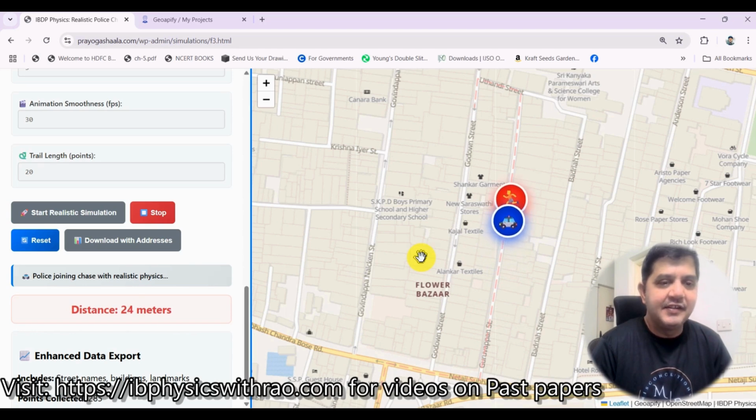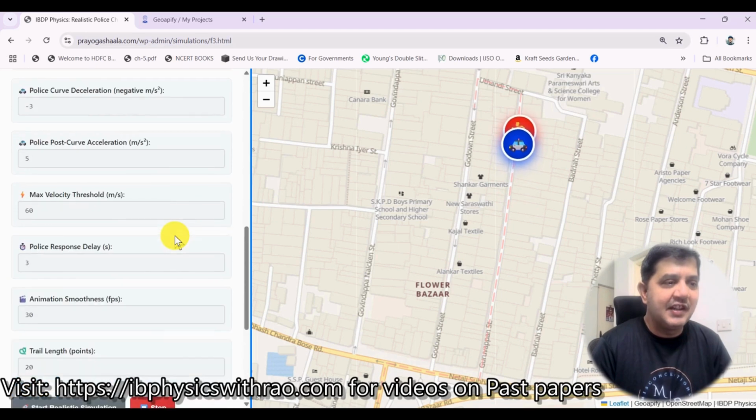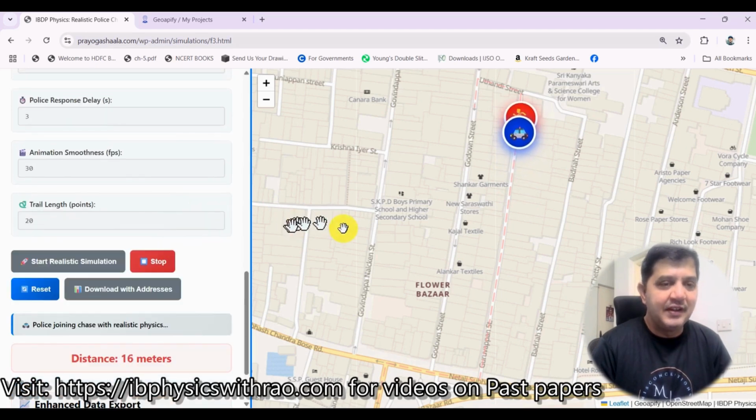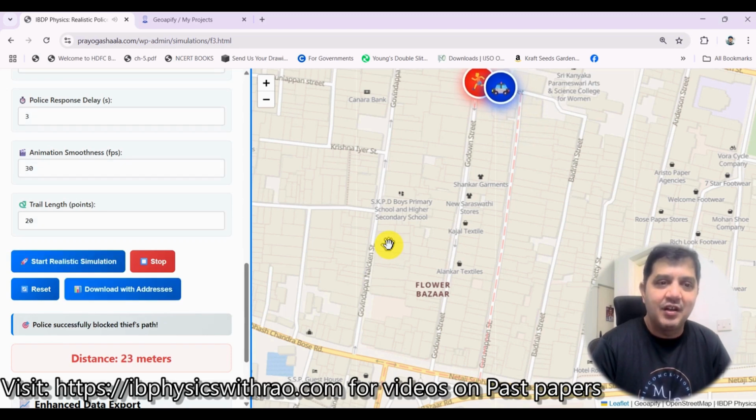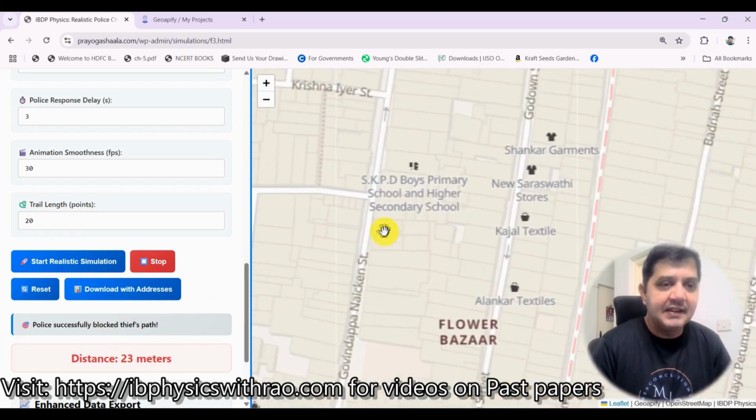Since I had inserted a random number variable over there, I think that makes all the difference. As a result, even though I had given something very strictly over here, it's not following the same thing, so it is changing across here. Hope you like this simulation, and if you find anything abnormal or not going accordingly, then definitely you can let me know. Now you see it says police successfully blocked the thief's path.